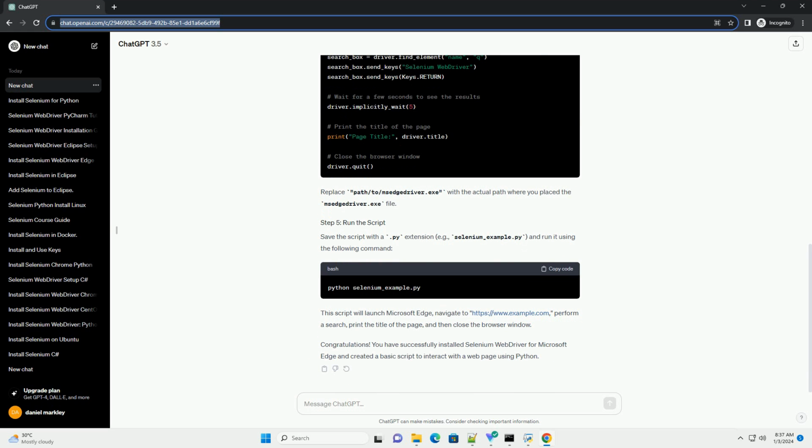This script will launch Microsoft Edge, navigate to https://www.example.com, perform a search, print the title of the page, and then close the browser window.